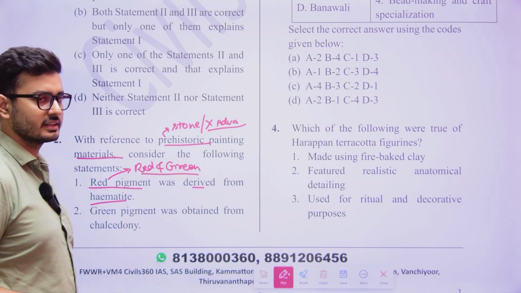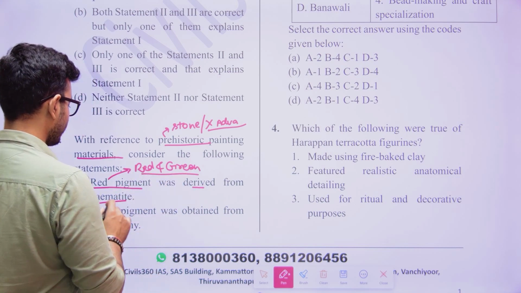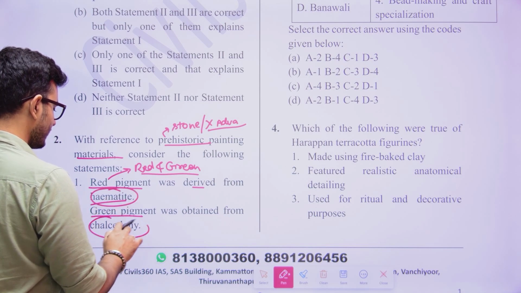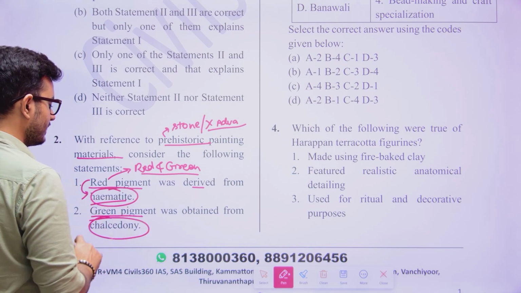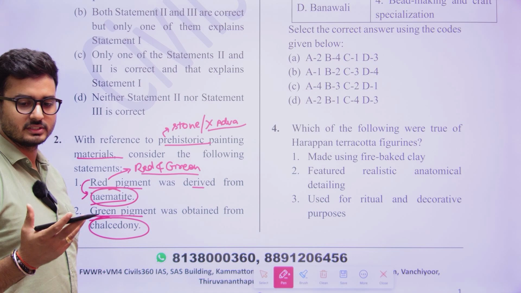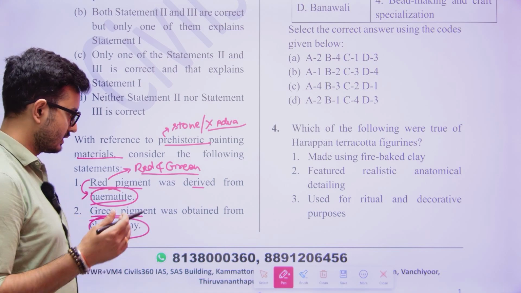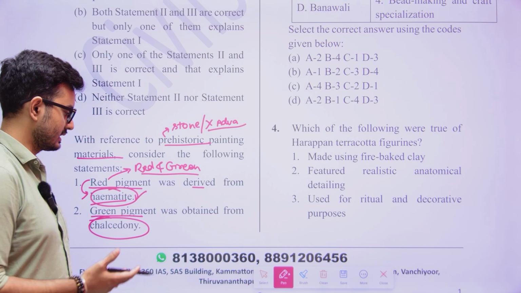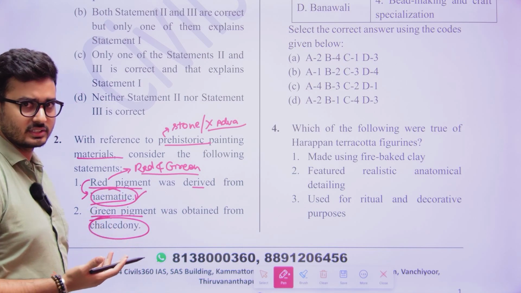It is just the scientific element that you can understand: hematite is the iron ore, which is red, so it could have been extracted from there.